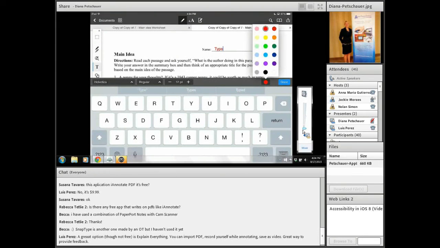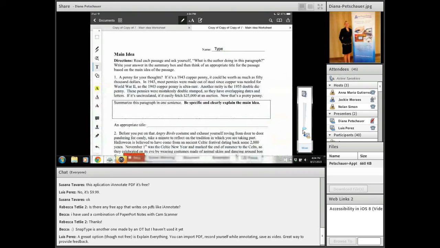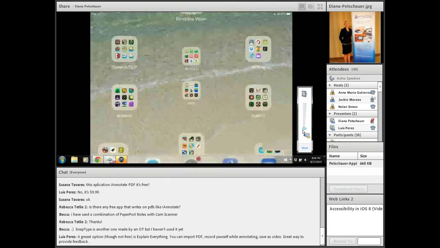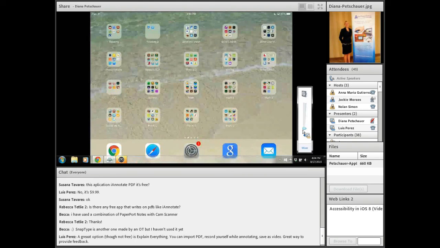You can change the color, etc., for the type very quickly and easily. And you have very similar options to the other apps that I showed you. You can see the toolbar is just put up a little bit differently here. All great options depending on what the features are that your student needs for completing worksheets or handouts. So iAnnotate PDF, Claro PDF, PDF Expert, all of them on the handout.